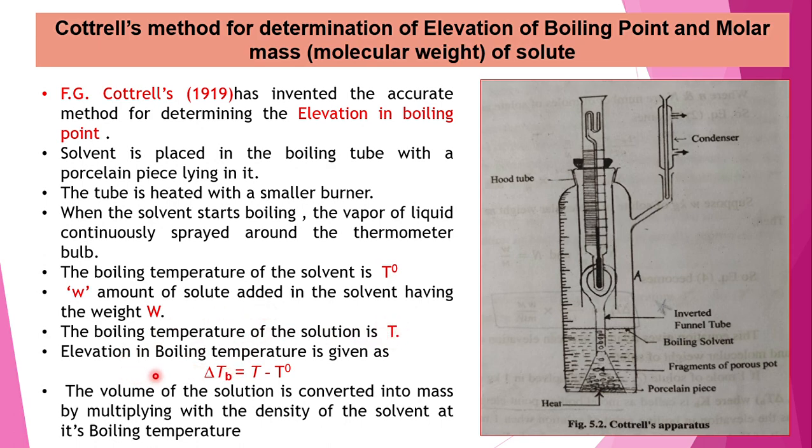As you all know, elevation of boiling point occurs when we add a solute to the solvent. Whenever we add a solute to any solvent and record the boiling temperature, the temperature is found to be higher. If the temperature of the solvent is T0 and T is the temperature of the solution, then naturally the boiling temperature of the solution is higher than that of the solvent. Therefore, we have the equation delta TB equals T minus T0.